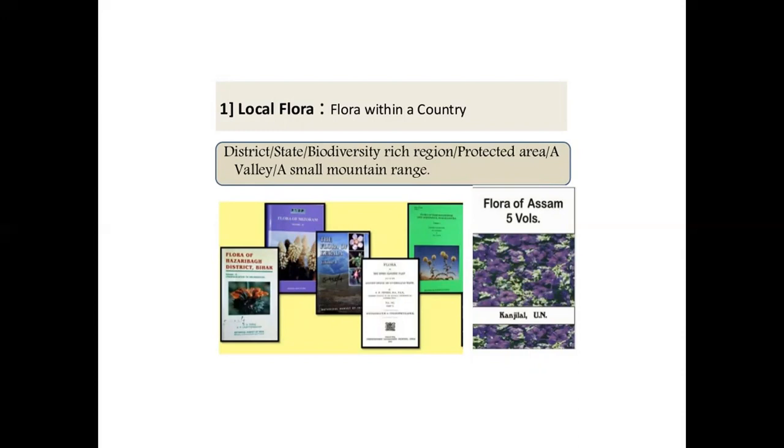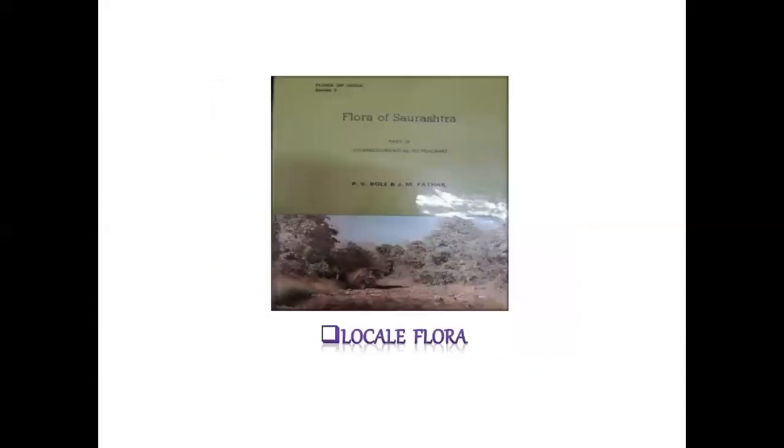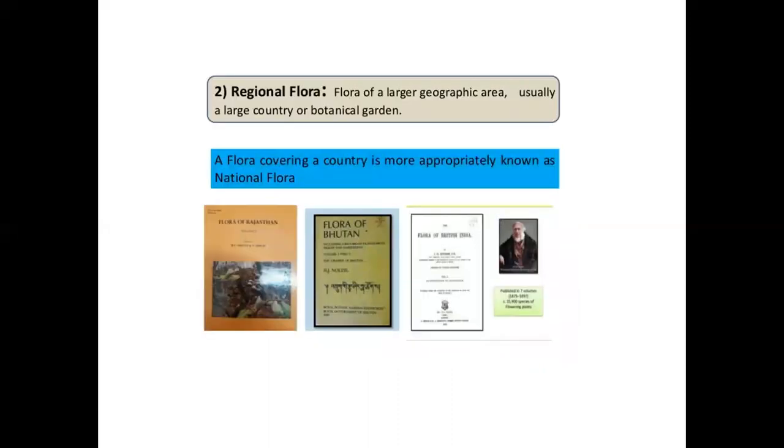For example, these are the different flora. Local flora, flora of Saurashtra. Regional flora, flora of a larger geographic area, usually a large country or botanical garden. A flora covering a country is more appropriately known as national flora. Flora of Bhutan, flora of Rajasthan.